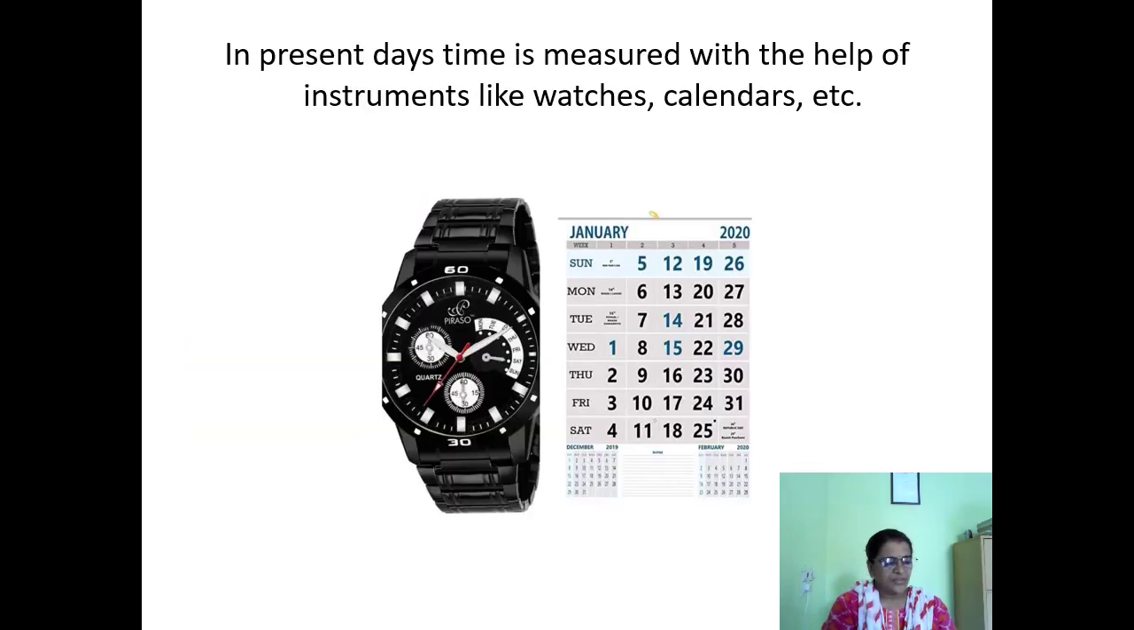So the question is, in present times, what are the instruments used for time measurement? In present days, time is measured with the help of instruments like watches and calendars. So nowadays we measure time with the help of watches and with the help of calendar.